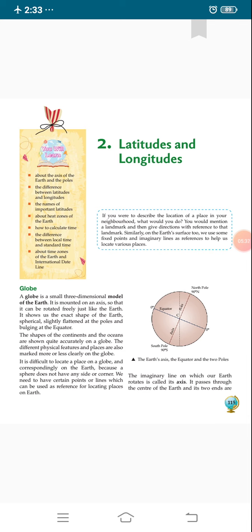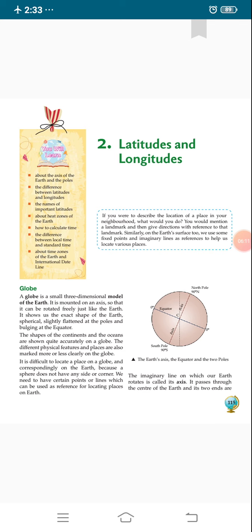The different physical features and places are also marked more or less clearly on the globe, and we can also locate physical features like mountains, rivers, deserts, etc. and other features we can also draw on the globe. It is difficult to locate a place on a globe. Why? Because a sphere does not have any side or corner.